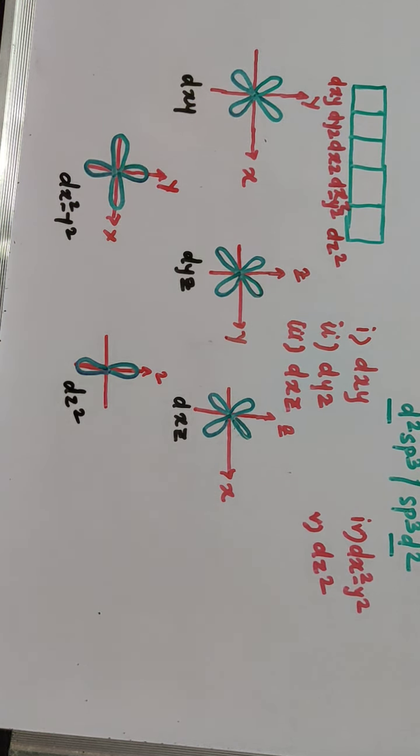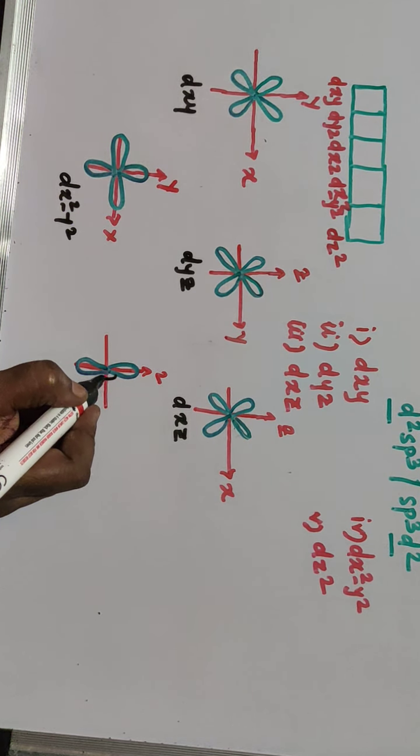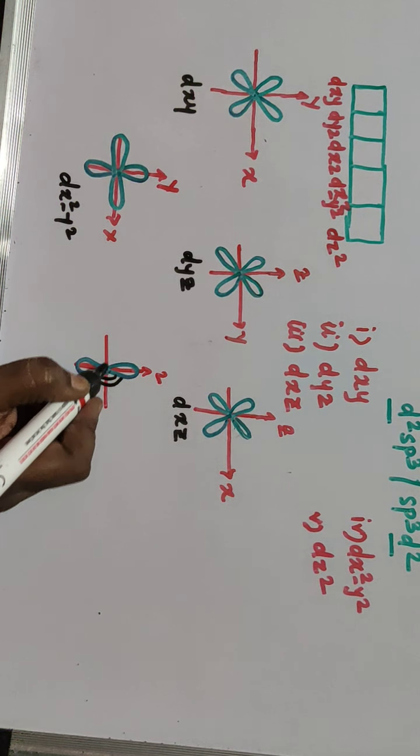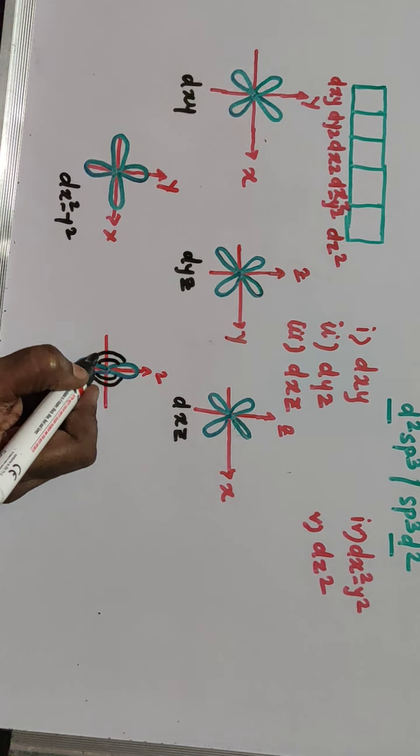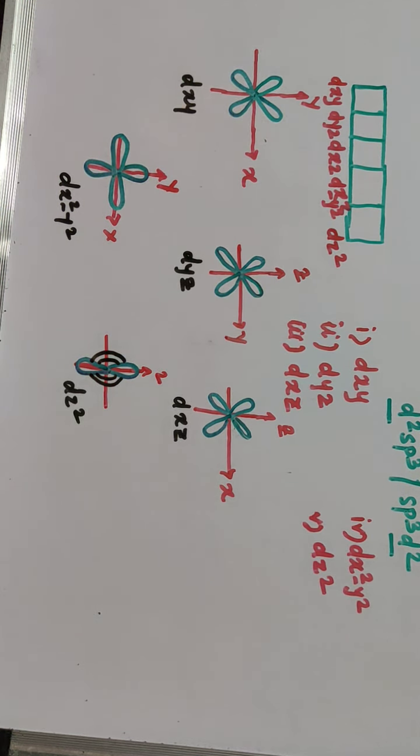Another orbital can be shown with the help of x and y. So in this case what happens? Dz square and dx square minus y square, these orbitals are lying exactly on the axis while remaining orbitals are lying in between the axis here.